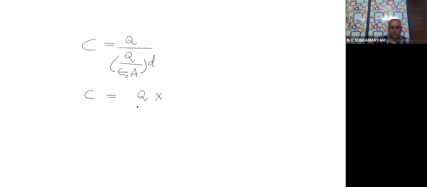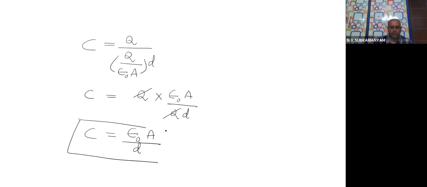So this is epsilon 0 A divided by QD. Right or not? That's how you have to write. So Q cancels. What are you left with? C is equal to epsilon 0 A divided by D. This is the formula for the final capacitance of the parallel plate capacitor.